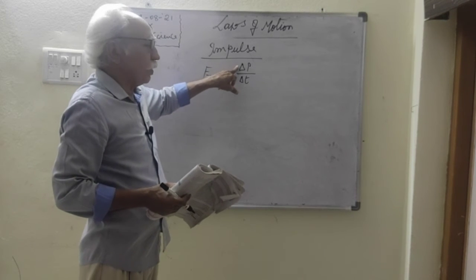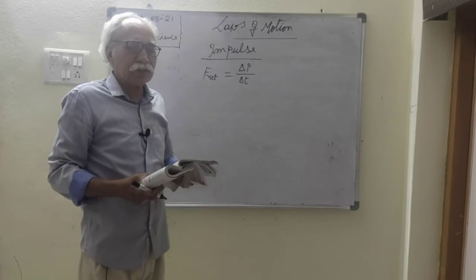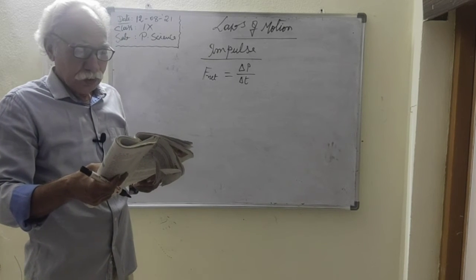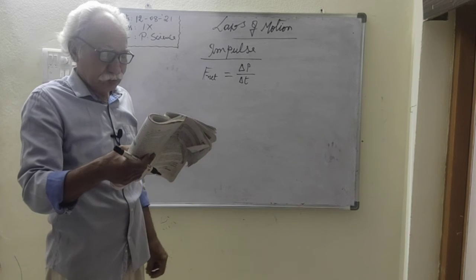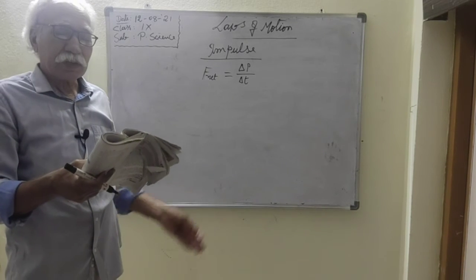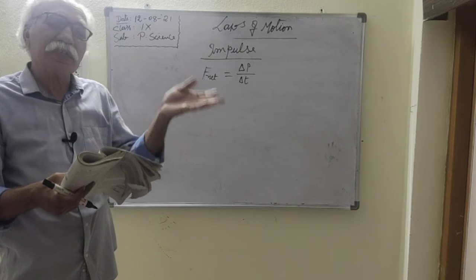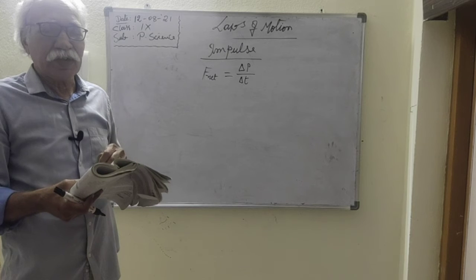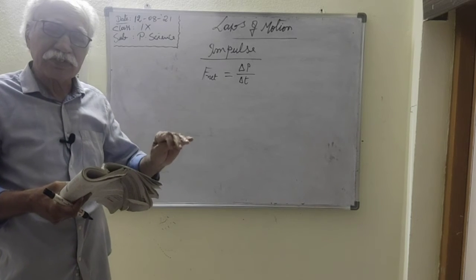If the change in momentum increases, what happens? The effect of the net force increases. If the change in time is increased, what happens? The net force is decreased. Understand here?